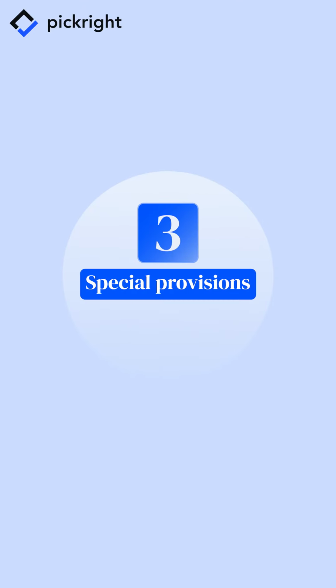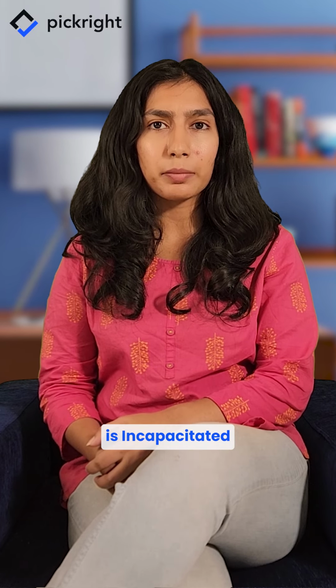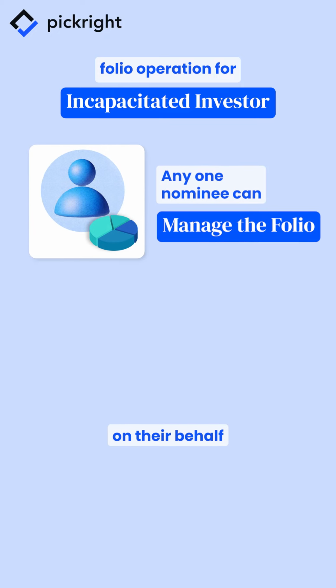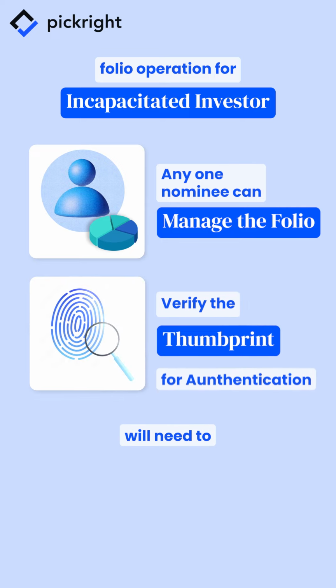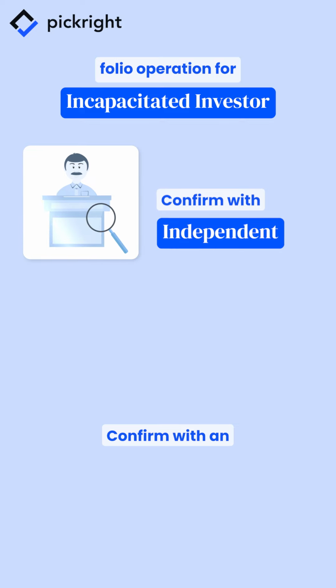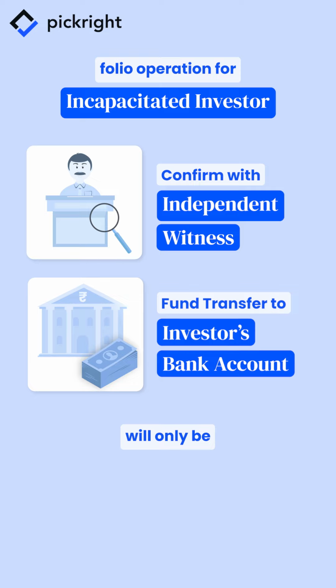3. Special provisions for incapacitated investors. If the investor is incapacitated, then one nominee can operate the investor's folio on their behalf. To maintain transparency, they will need to visit the investor and verify their thumbprint for authentication. Lastly, the investor has to confirm with an independent witness. Whatever amount is withdrawn from the account will only be transferred to the investor's bank account.